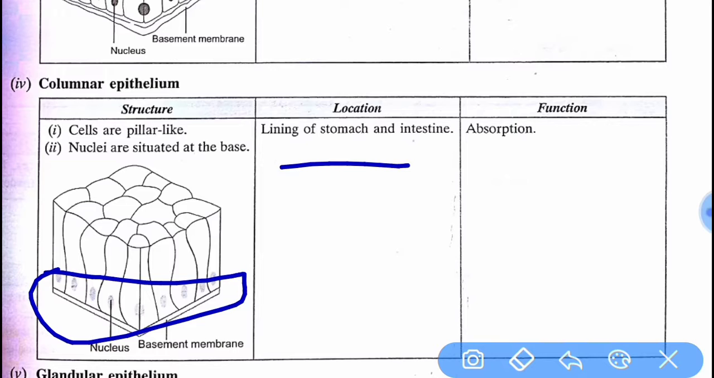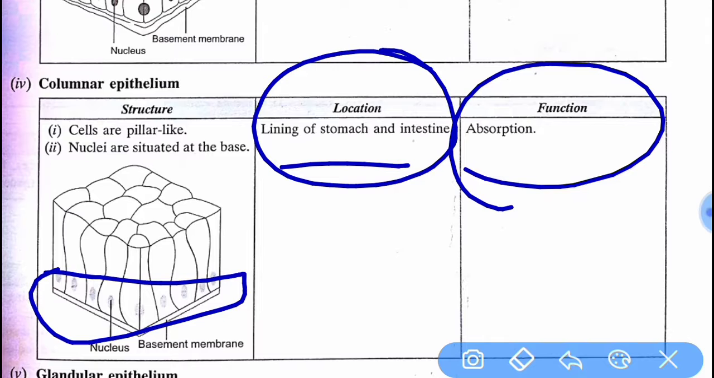Lining of stomach and intestine. So columnar epithelium is found in the lining of stomach and intestine, an important one, and its function is absorption.